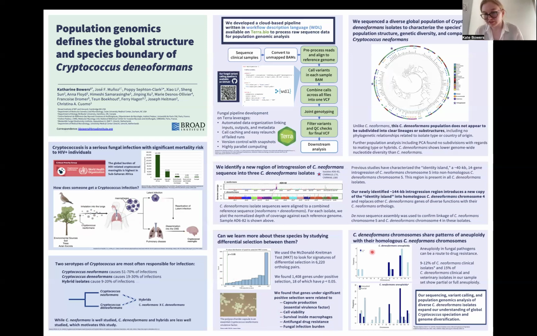Finally, deneoformans chromosomes appear to share patterns of aneuploidy with their homologous neoformans chromosomes. So aneuploidy in fungal pathogens can be a route to drug resistance, hence why we are interested. And we find similar rates. 9 to 12% of neoformans clinical isolates are shown to have partial or full aneuploidy, and about 15% of our deneoformans clinical and veterinary isolates showed partial or full aneuploidy. And they appear in the same homologous chromosomes generally.